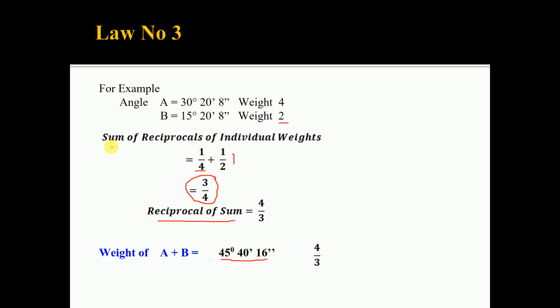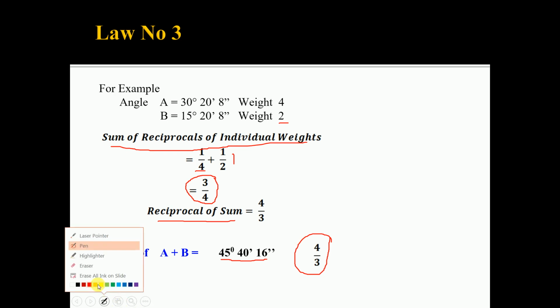The sum of reciprocals is 3 by 4 and the reciprocal of this sum is 4 by 3. Therefore, the weight of A plus B is 4 by 3. This is law number 3.